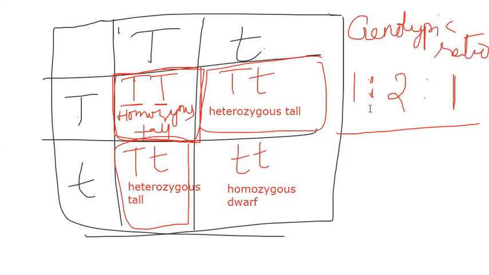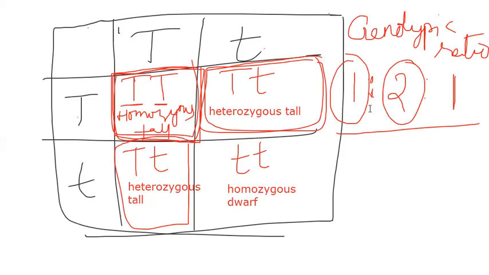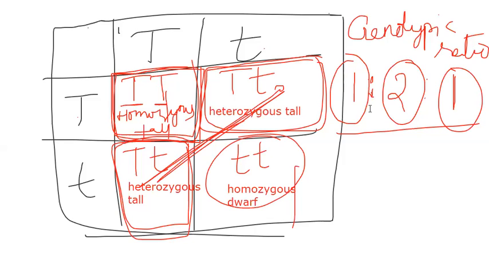1:2:2. Okay, what is one? This one. Homozygous tall. Okay, what is two? This one and this one. Both are same, you see. Heterozygous tall. Okay, then what is this? Homozygous dwarf. So 1, 2, 1. The ratio is 1 is to 2 is to 1.